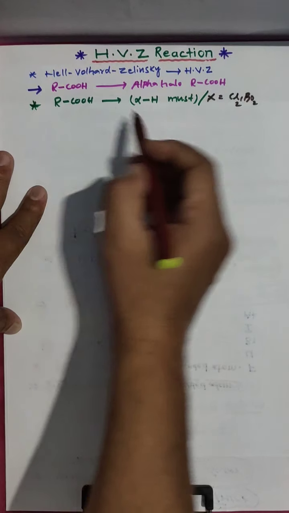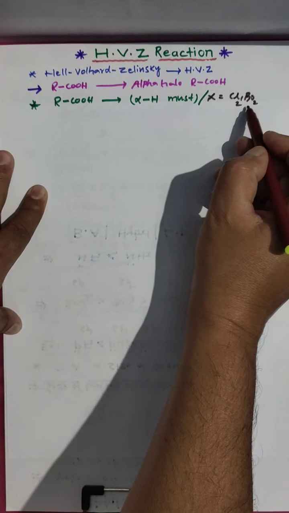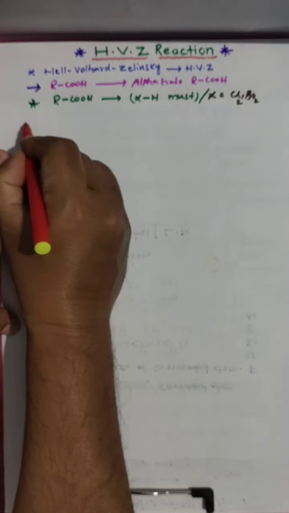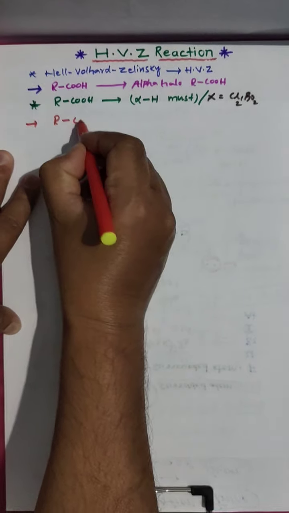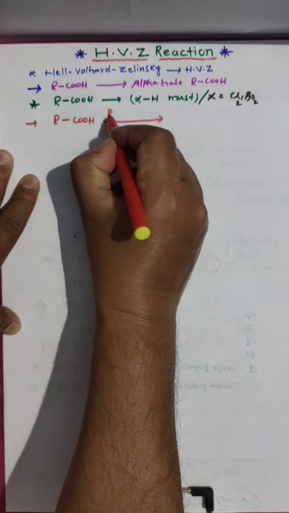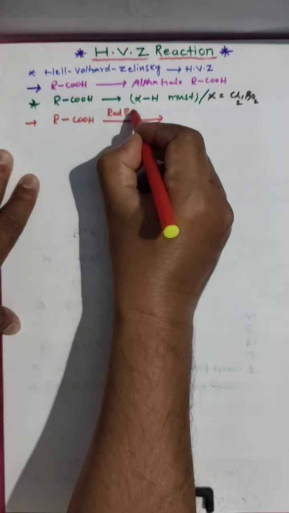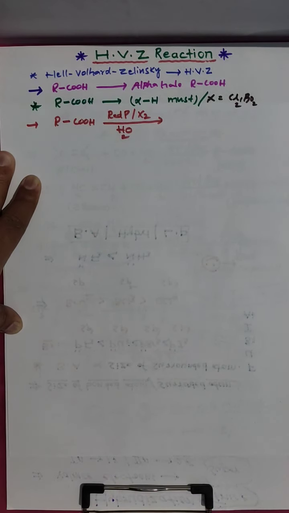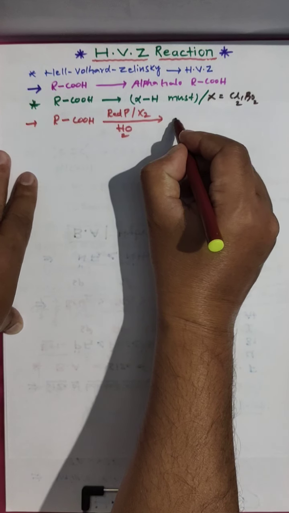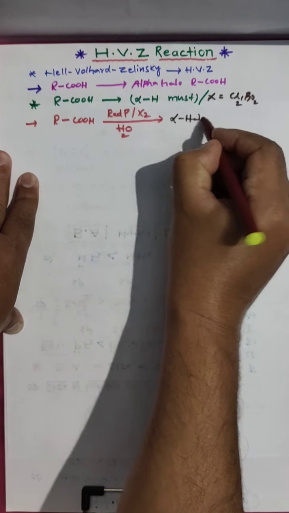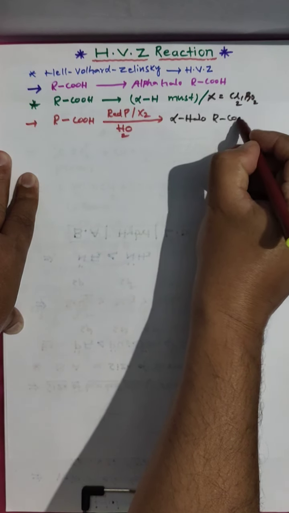So the carboxylic acid should have alpha hydrogen, and the halogen we are taking is chlorine or bromine. In the reaction, the carboxylic acid undergoes reaction in the presence of red phosphorus, halogen and H2O. Then you get alpha halo carboxylic acid.